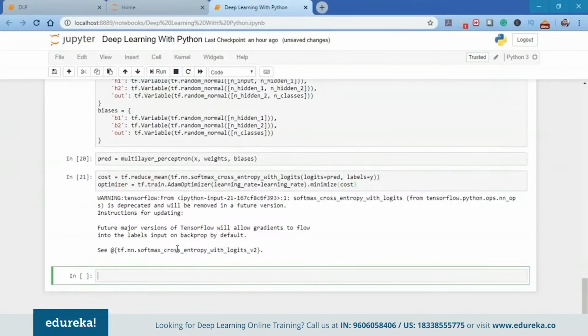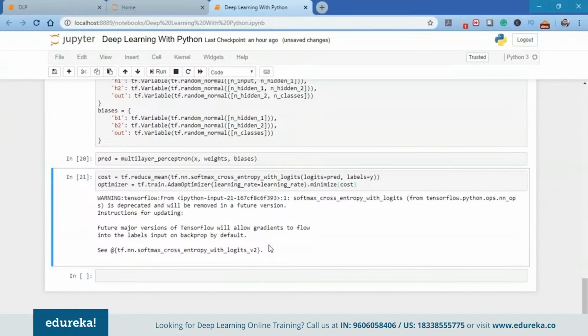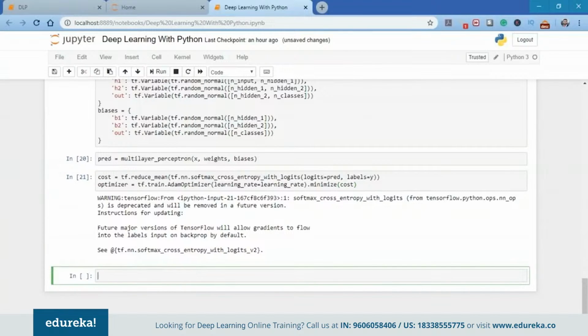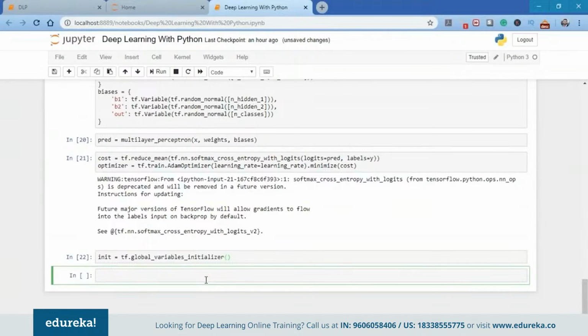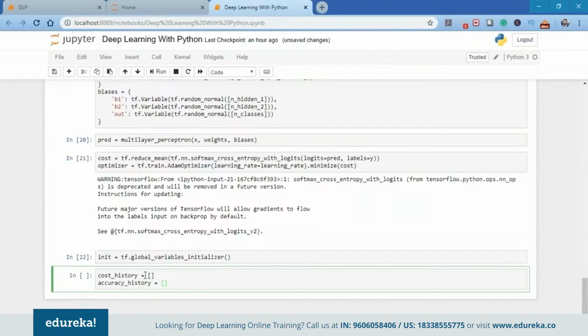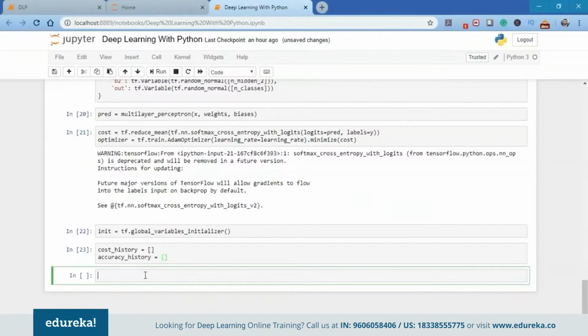So as you can see, we have a small warning, major versions mismatch. That's cool because it's not creating any error as of now. So once again, what we're going to do is initialize all the variables. So we're going to use the tf.global_variables_initializer. Then again, we're going to create an empty list to store the cost history and the accuracy history so as to get a track of whether our deep neural network is working in the right direction or not.